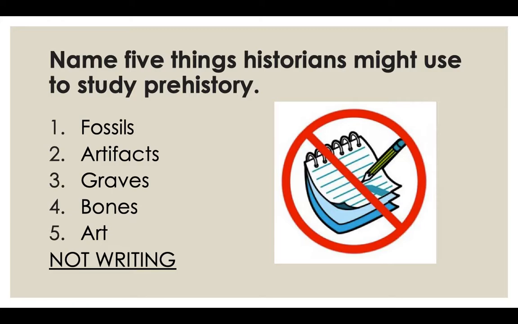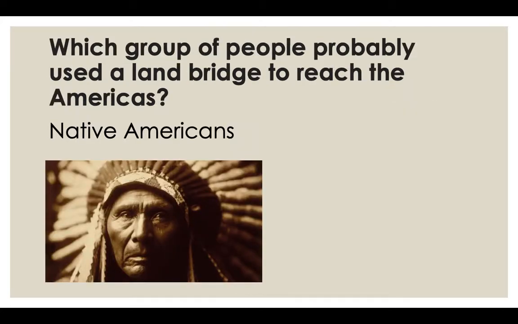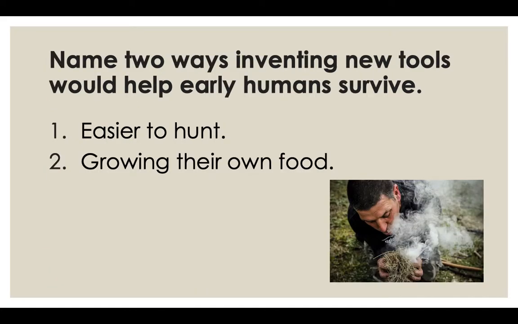So for this particular question on the test, it's going to ask you which of the following would not have been used to study prehistory. So you're going to want to pick the one that has writing, because that wouldn't have existed in prehistory. Which group of people probably used a land bridge to reach the Americas? This would be Native Americans, who lived for thousands of years in North America and eventually South America, but they had to get there somehow, so they got over on a land bridge from Asia.